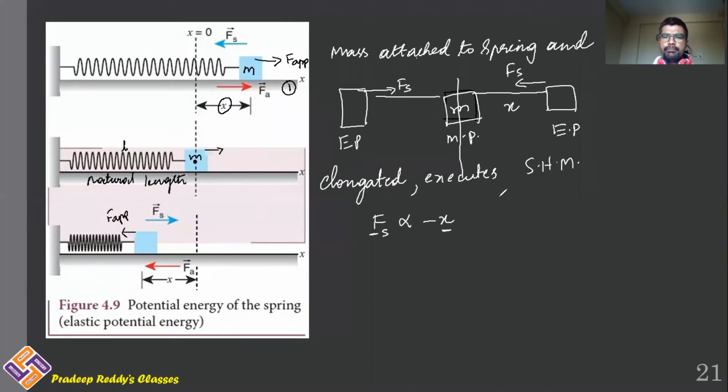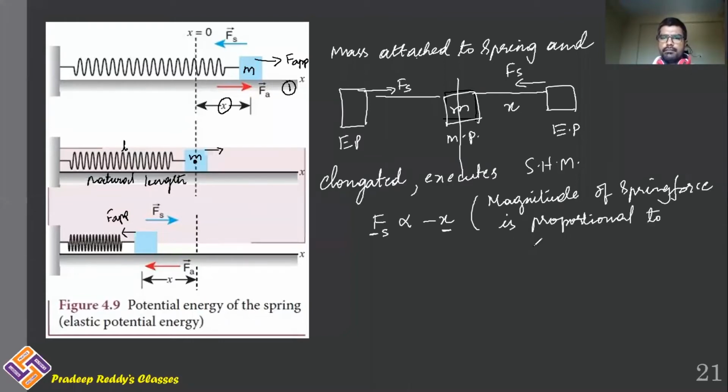So it is that magnitude of spring force is proportional to elongation. Proportional to elongation of the spring. And this elongation of the spring here in this figure is x. So therefore, I am writing it as x.